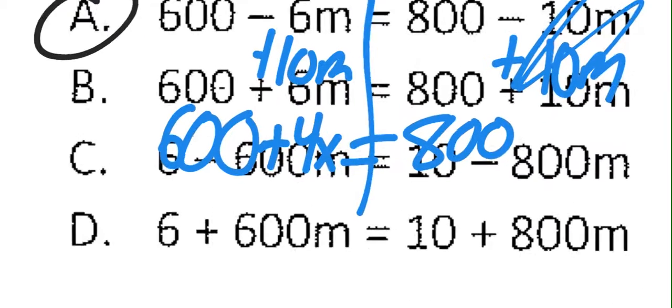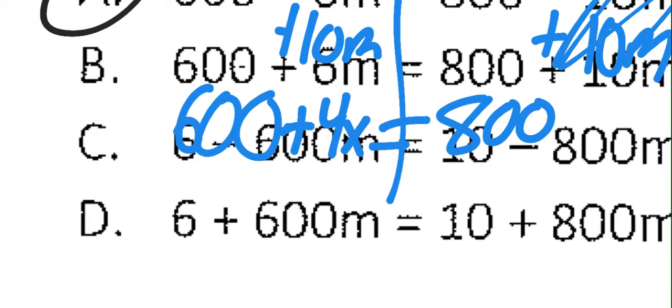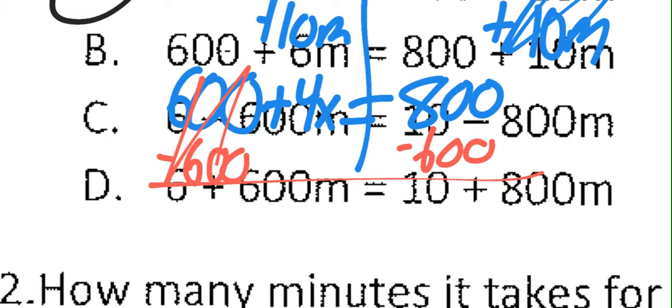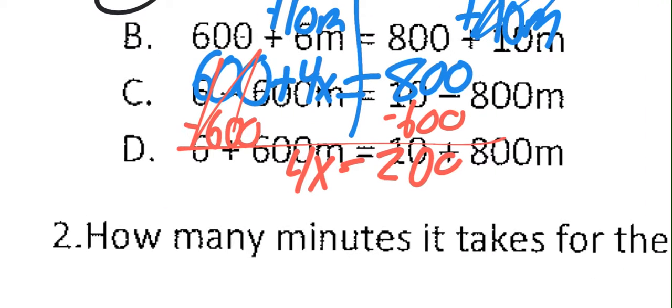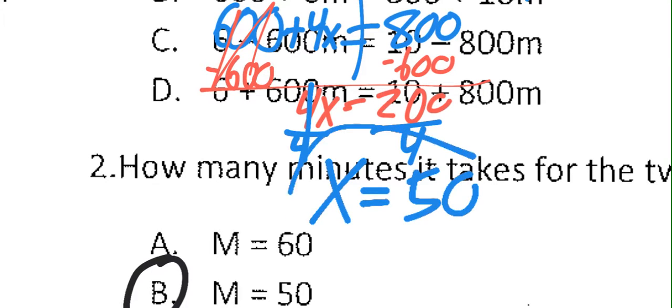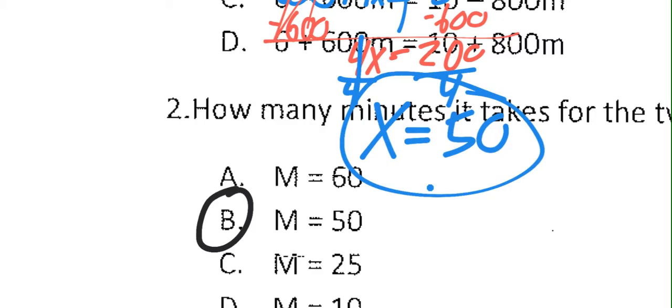Now it's just a two-step problem. I've got to get rid of my 600, so I'm going to do minus 600 on this side and minus 600 on this side. Those two cancel out. On this left side, I'm left with 4m equals 800 minus 600, which is 200. My final step is to divide both sides by 4. That cancels out, and I'm left with m equals, well, 200 divided by 4 is 50. Just like what we got right there.